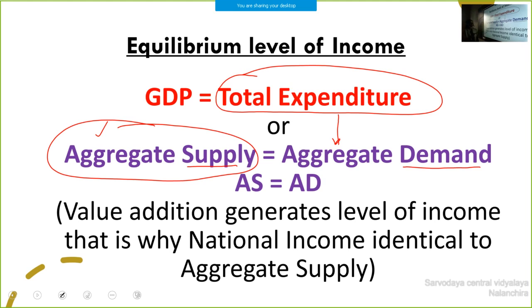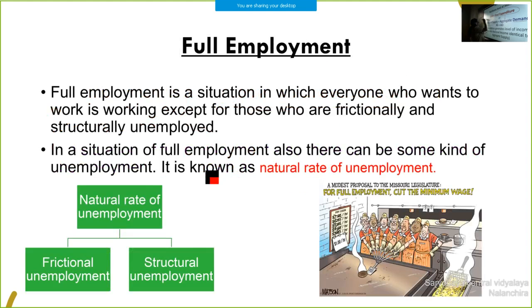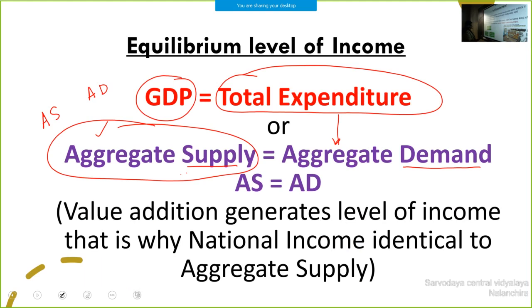Once more, both concepts are the level of GDP, that AS and AD are the level of GDP. Here the producer wishes to produce, that shows AS. Then what is aggregate demand?